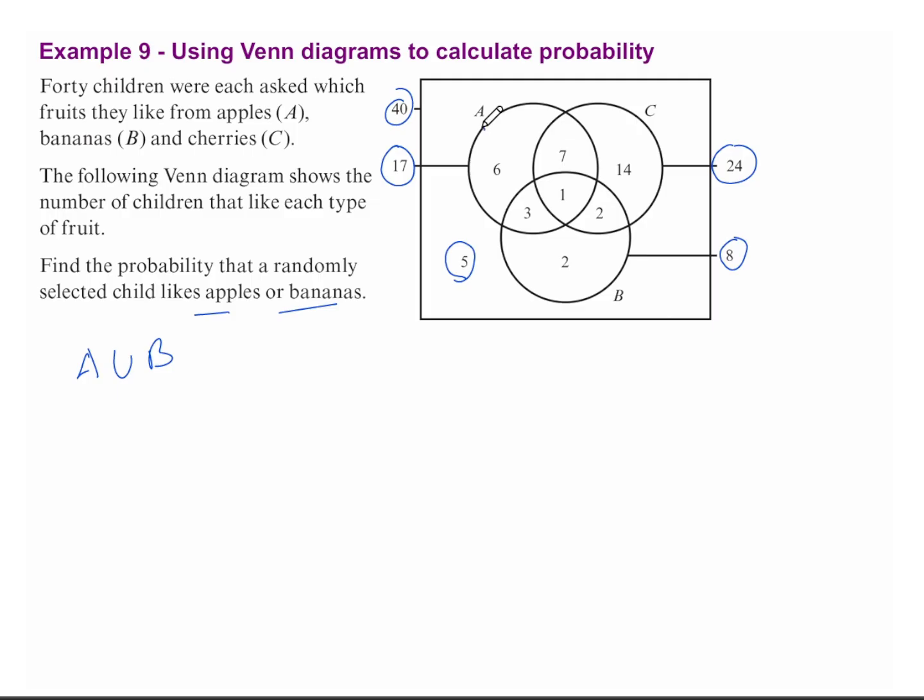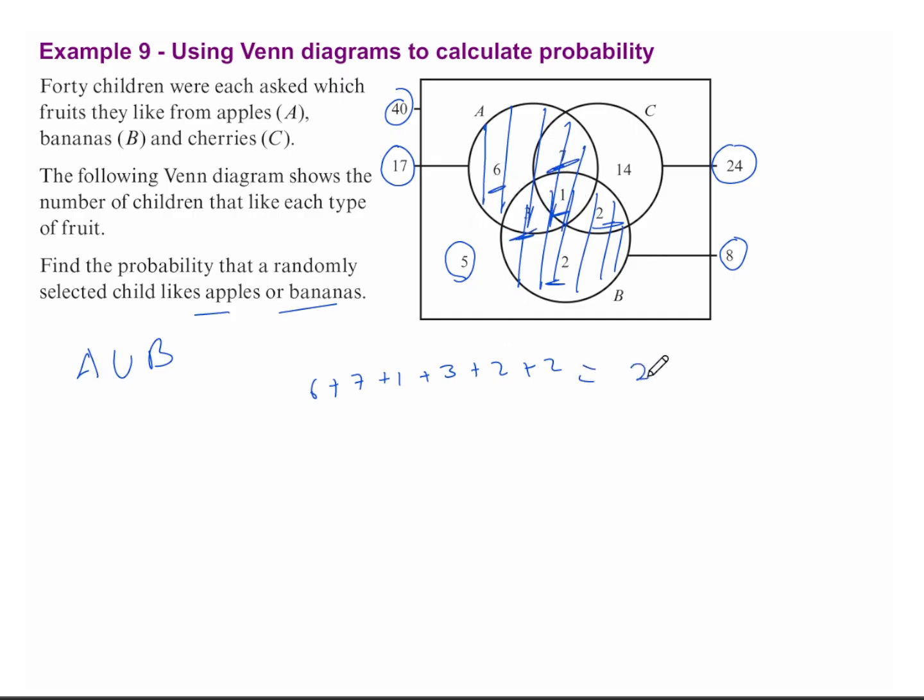And so what we are doing here is shading this. Apples or bananas. This gives us a total of how many students? We have 6 plus 7 plus 1 plus 3 plus 2 plus 2. 2 from here, 2 from here, 3 from here, 1 from here, 7 from here, and 6 from here.